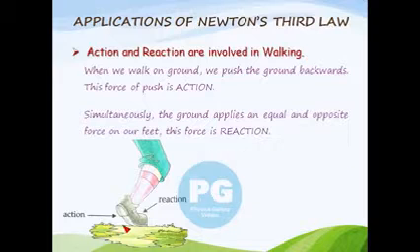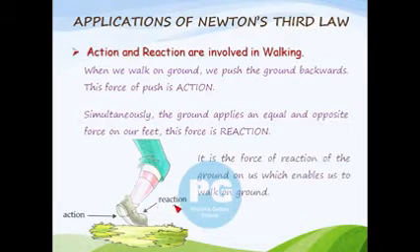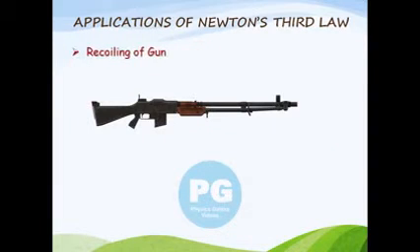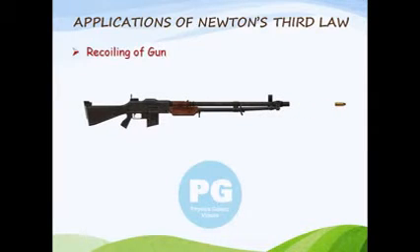So, I sent these pictures. I am going to explain them one by one. Listen carefully. In the first picture, how do we walk? When we walk on the ground, our foot pushes the ground backward. This is an action. In return, the ground pushes our foot forwards with an equal and opposite force. This is reaction. The forward reaction exerted by the ground on our foot makes us walk forwards. This is given in your picture number 1.